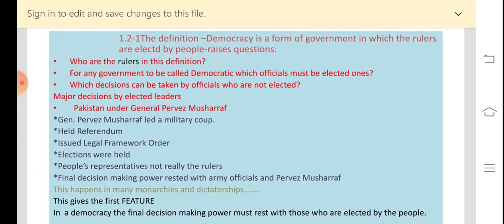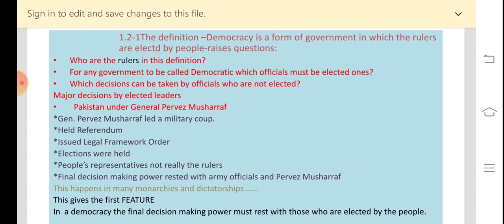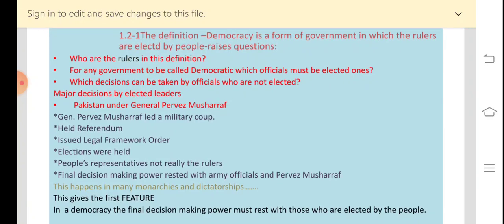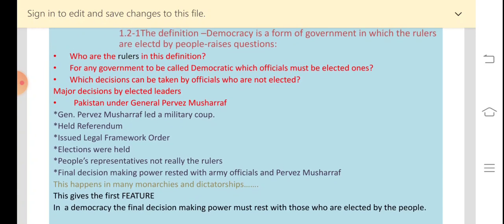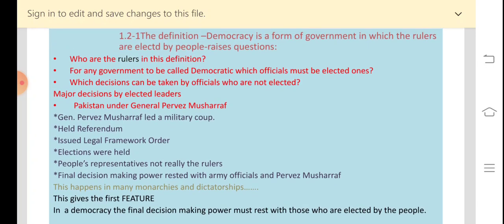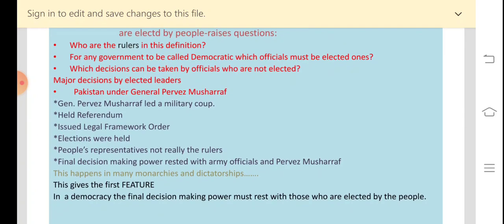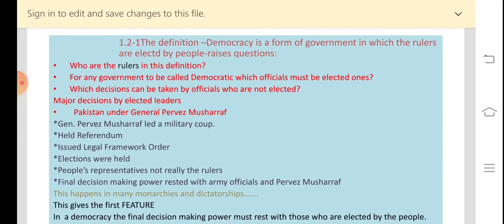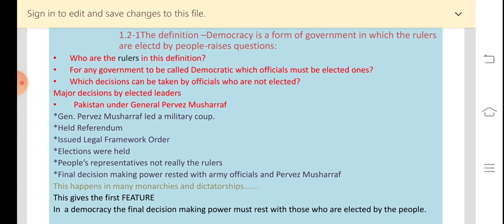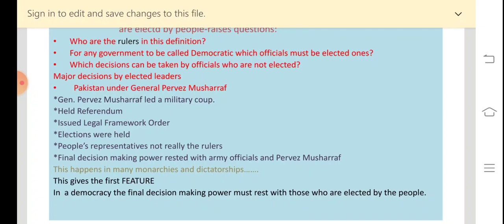So this raises certain questions. For example, who are the rulers in this definition? And for any government to be called democratic, which officials must be elected? For example, the office of the prime minister. Shouldn't he be an elected one? So we have to take up this question. And another question is, which decisions can be taken by officials who are not elected? So we are going to consider these questions with the help of an example from a country called Pakistan.